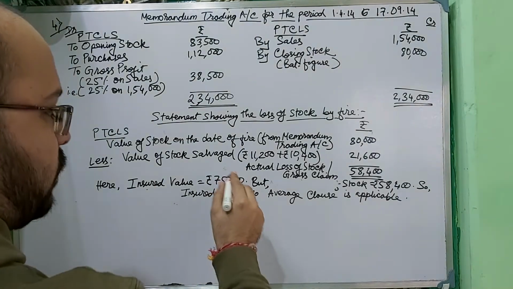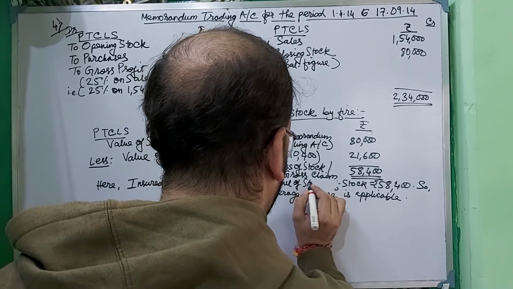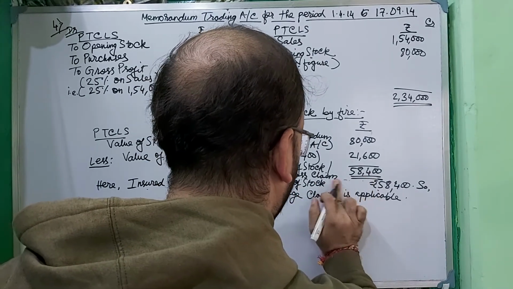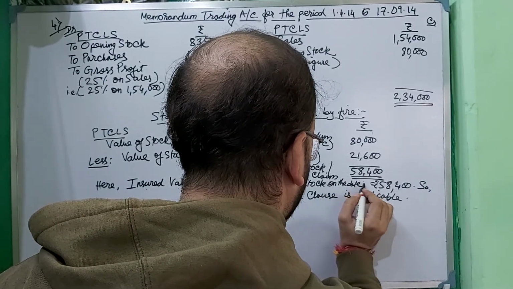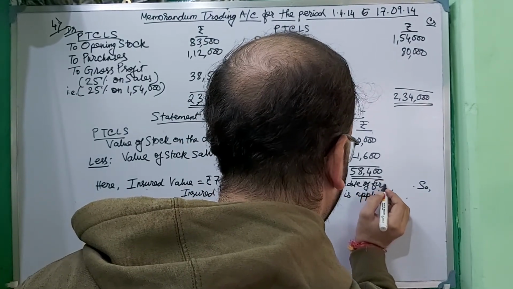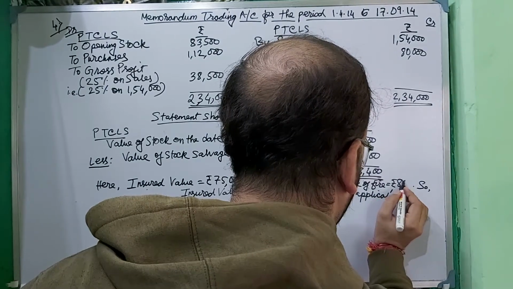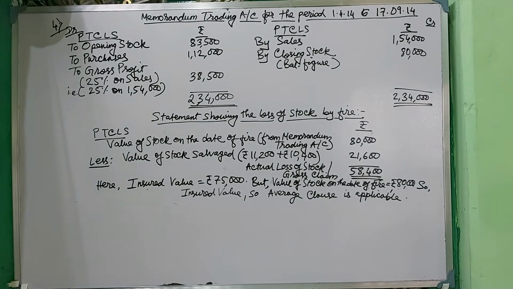Here the insurance value is 75,000, but the value of stock on the date of fire is 80,000, right? What I have mentioned is, if the value of stock on the date of fire is greater and the policy value or insured value is lesser than that, then only the average clause is applicable.